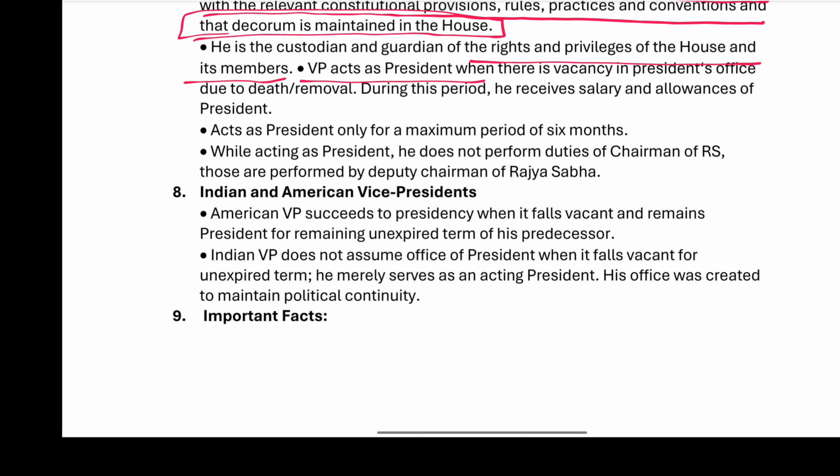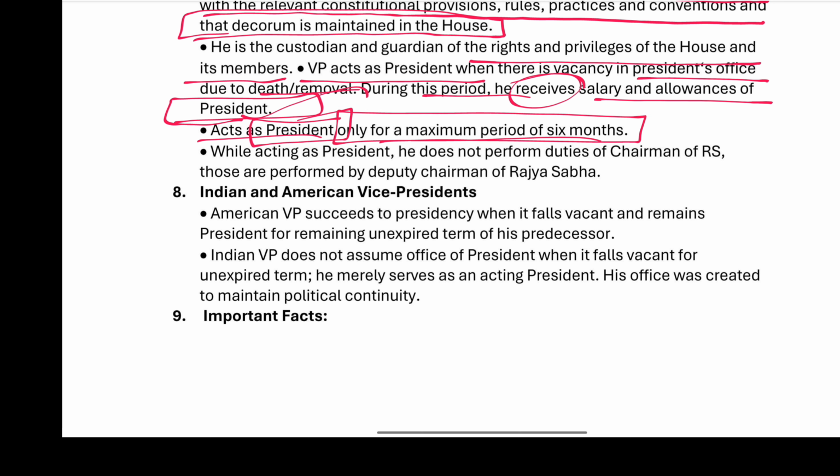The vice president acts as President when there is a vacancy in the President's office due to death or removal. During this period he receives the salaries and allowances of the president. He acts as president only for a maximum period of 6 months. While acting as president, he does not perform the duties of chairman of the Rajya Sabha; those are performed by the deputy chairman of the Rajya Sabha.